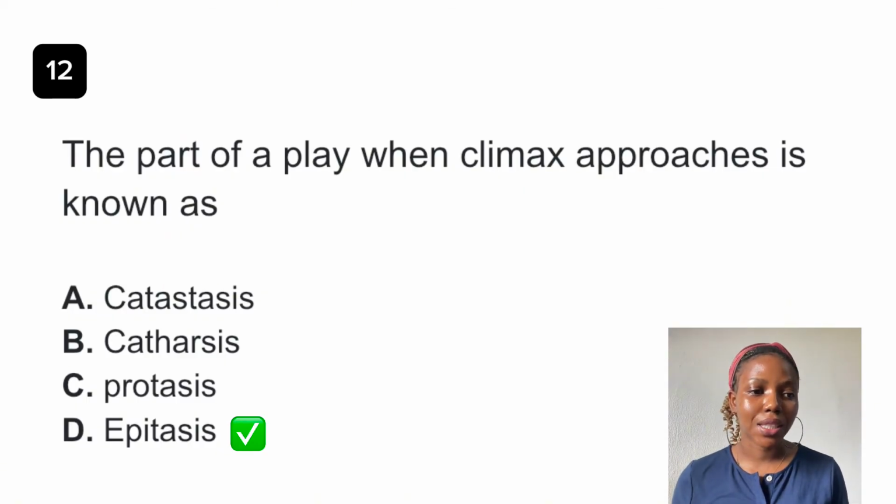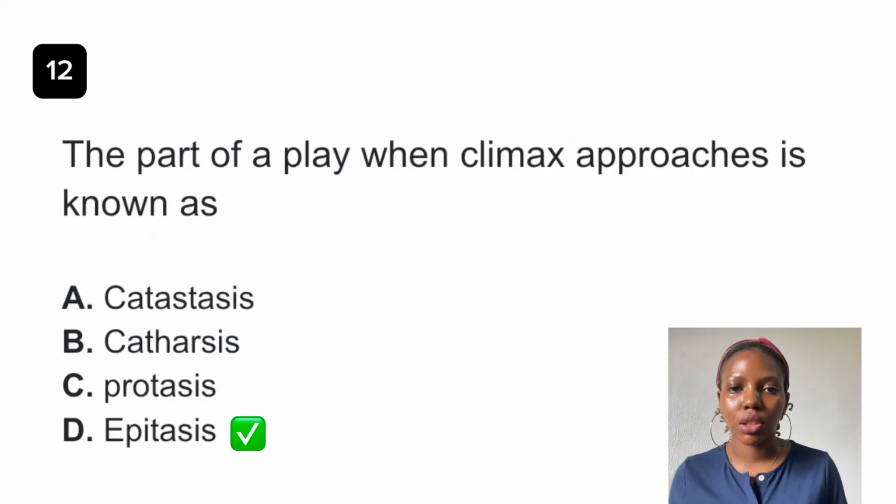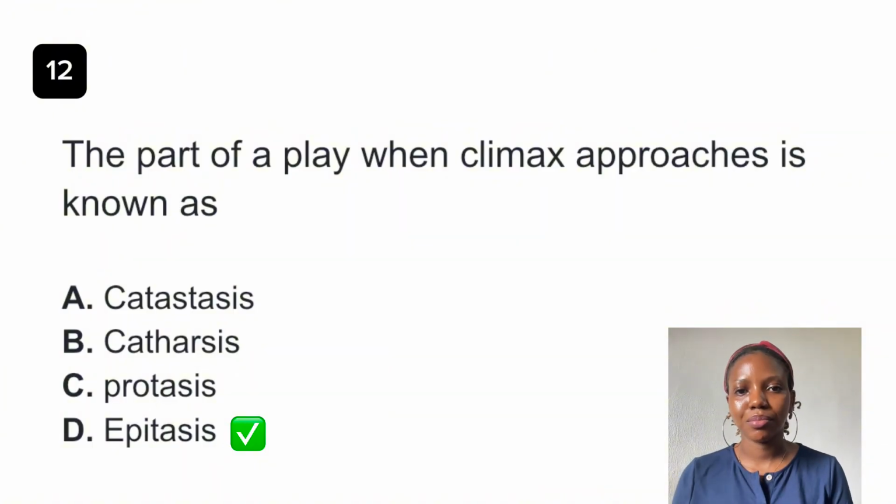When we speak of catharsis, option B, catharsis is basically the emotional release experienced by an audience when they watch a tragedy in a drama. So it's basically the emotional response of the audience to a tragedy in a play. So the answer to this question is no doubt option D, epitasis.